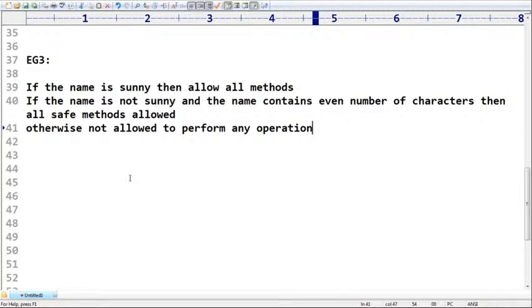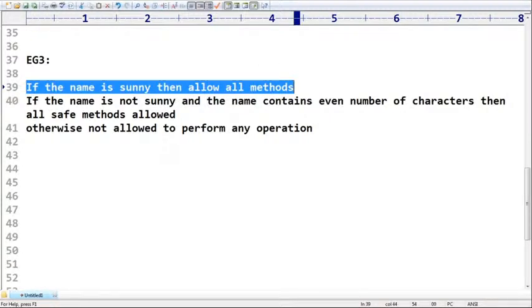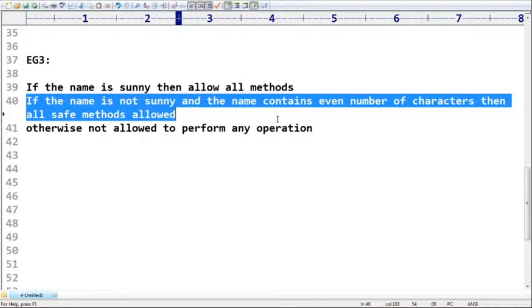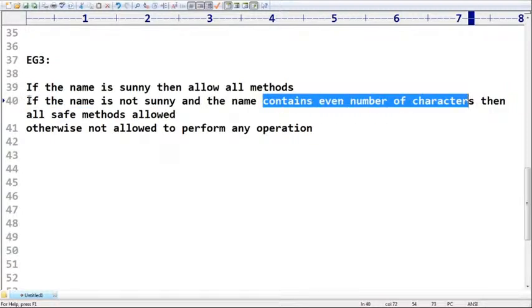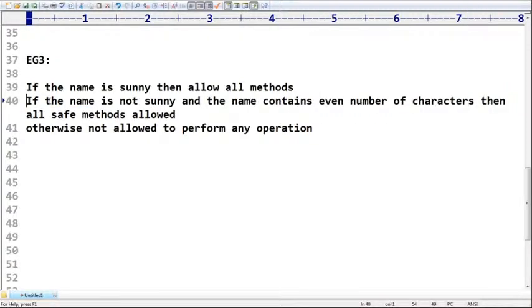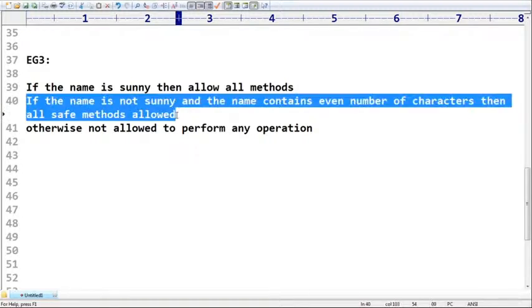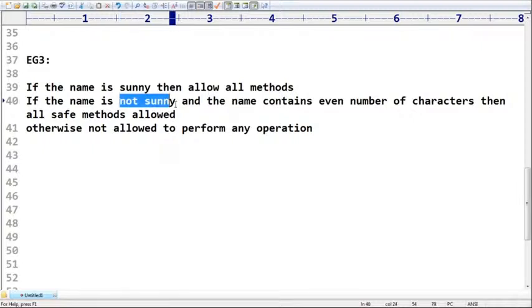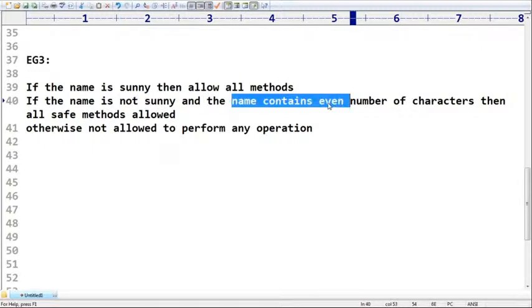Okay. Now, are you able to understand that? If the name is Sunny, excellent. She can perform all required operations, right? Next, if the name is not Sunny, and the name contains an even number of characters, then only safe methods are allowed. Next, otherwise, means if the name is not Sunny and contains an odd number of characters, then no operation is allowed to perform. Are you able to get it, right?